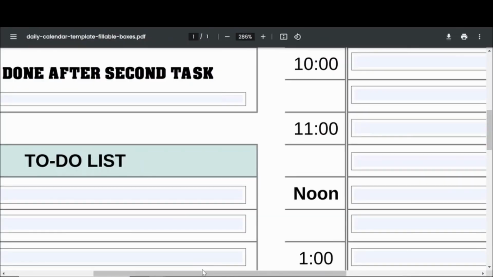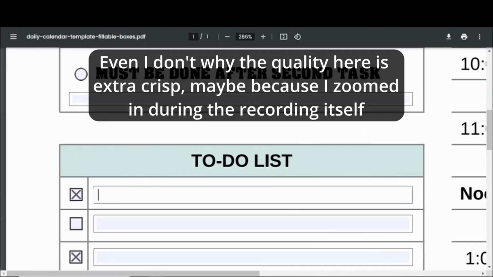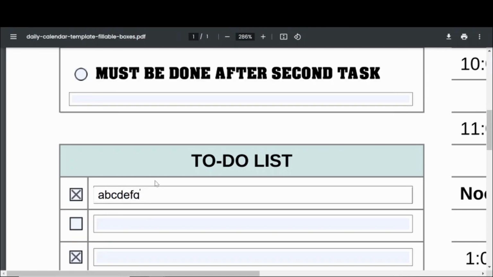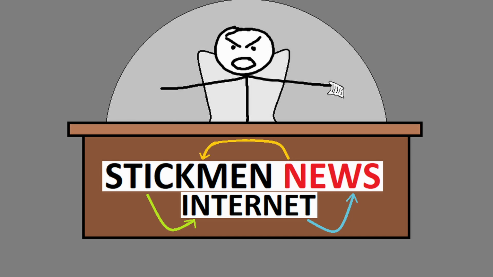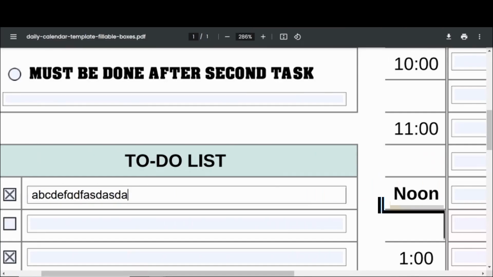But when we zoom in here and we take a look at one of these guys, A, B, C, D, E, F, G. Oh, fuck. You see that G? You see that G? You can't see the bottom of that G. I don't know why, but irritating. If this is going to be a template for life, it's just going to be super annoying and irritating. So I thought, just leave it here. Nope, you can't even read it like that.